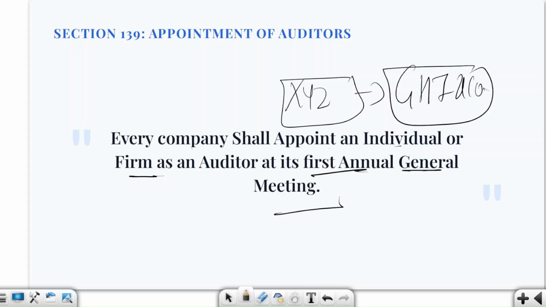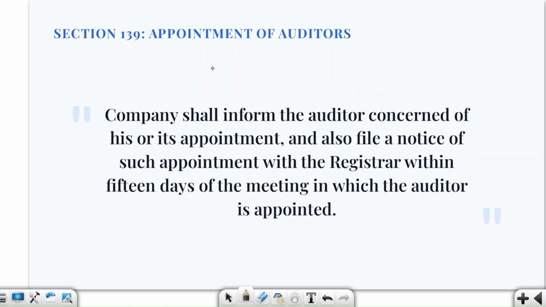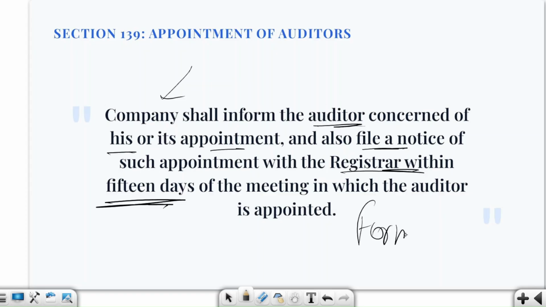and company. Okay. Now we are saying that okay, company shall inform the auditor concerned of his or its appointment and file a notice of such appointment with the registrar within 15 days of the meeting in which the auditor is appointed. So now we are seeing that after appointment is done, the company has another responsibility where it must inform the auditor and file notice with registrar of companies, and the notice will be filed through which form? Form ADT1.